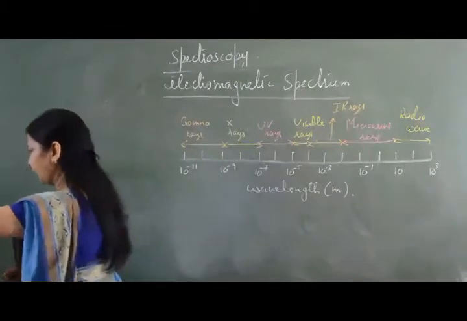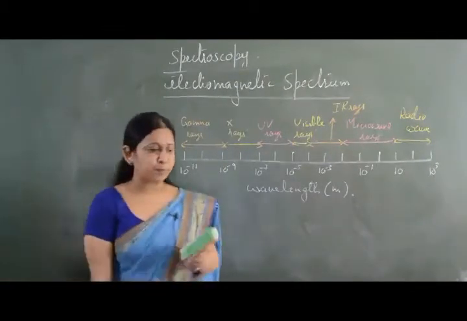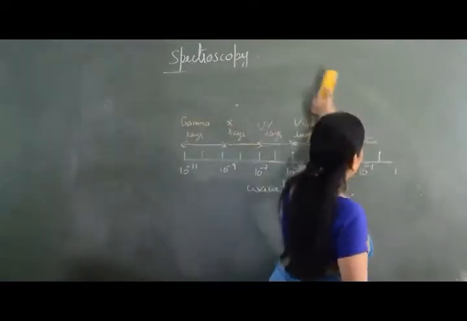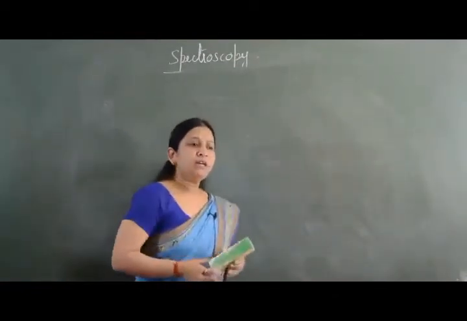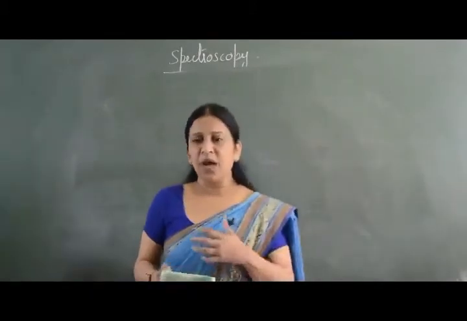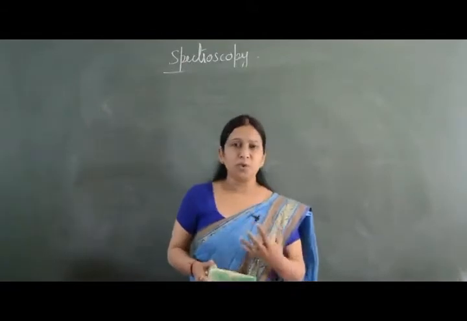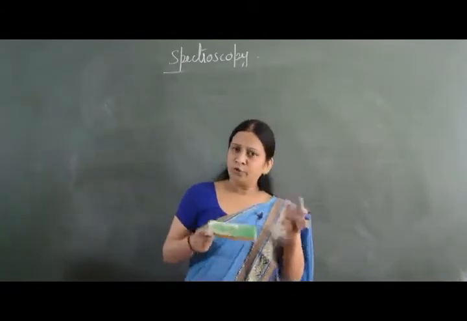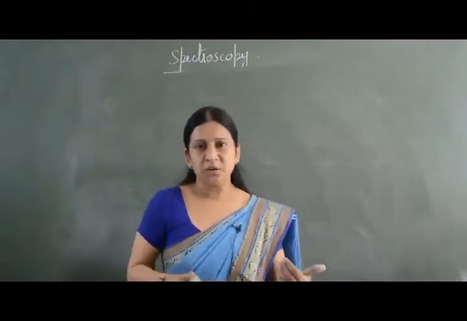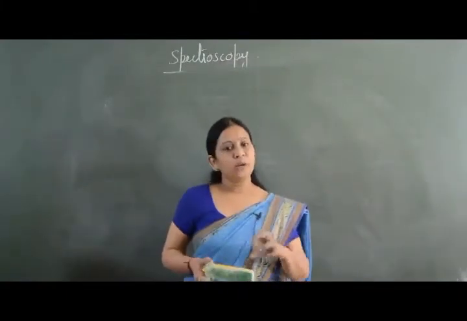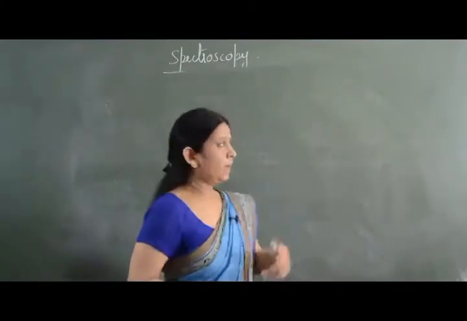So these are different types of spectra. After the electromagnetic spectrum, in the present syllabus we have got 4 types of absorption spectra. I am going to introduce those spectra in this particular lecture, and after the second and third lecture we are going to take up the different spectra one by one.